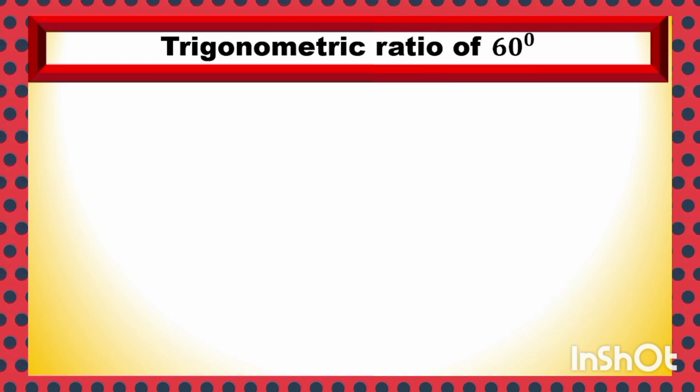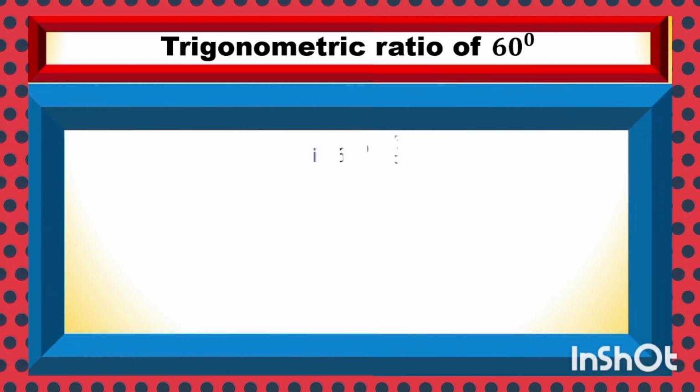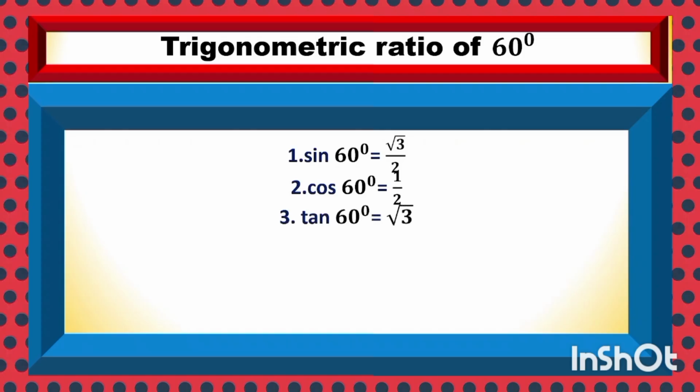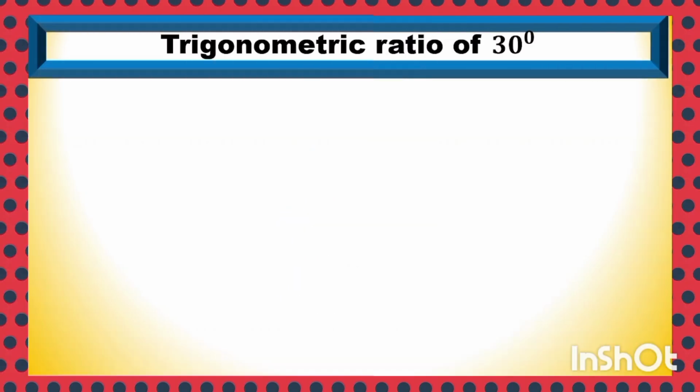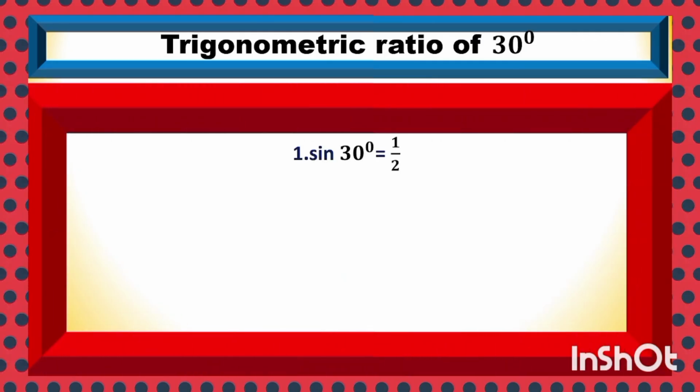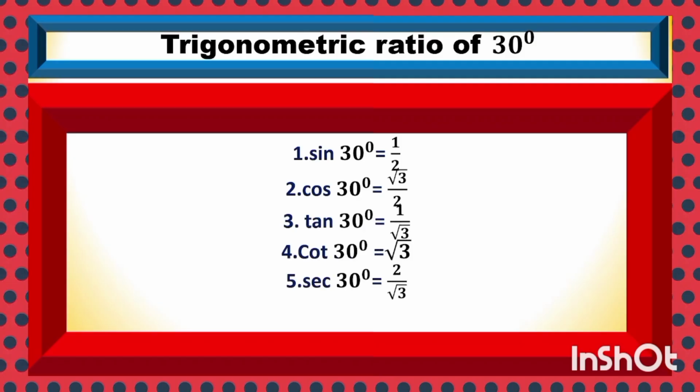Trigonometric ratio of angle 60 degree. Sin 60 root 3 by 2, cos 60 1 by 2, tan 60 root 3, cot 60 1 by root 3, sec 60 2, and cosec 60 2 by root 3. Trigonometric ratio of angle 30 degree. Sin 30 1 by 2, cos 30 root 3 by 2, tan 30 1 by root 3, cot 30 root 3, sec 30 2 by root 3, and cosec 30 2.